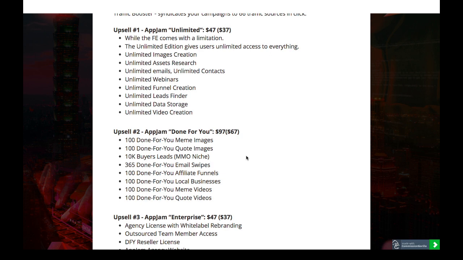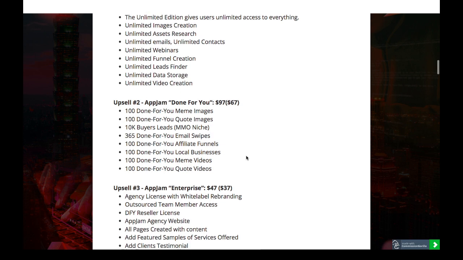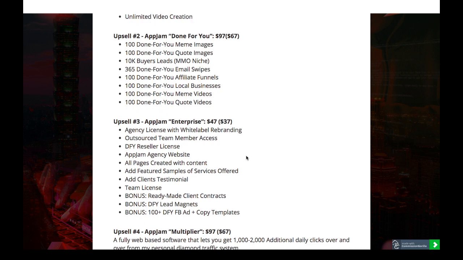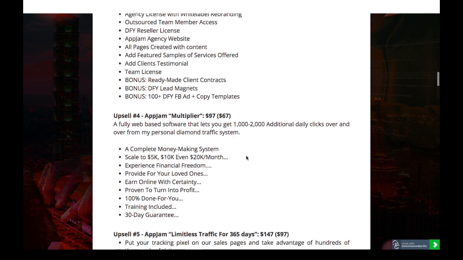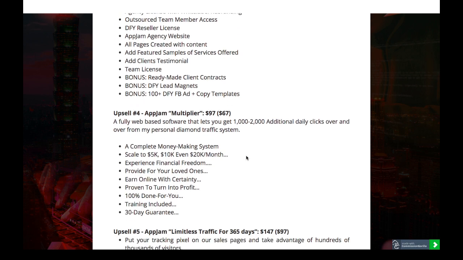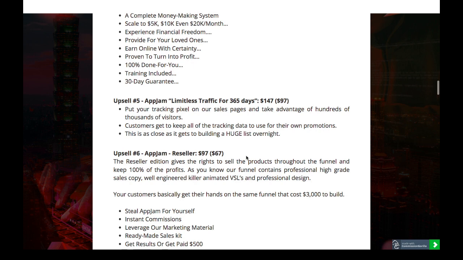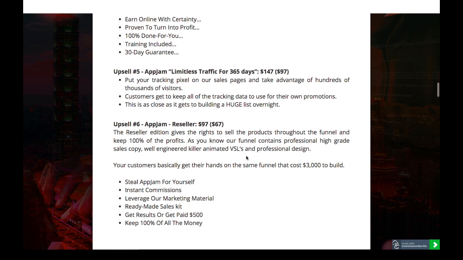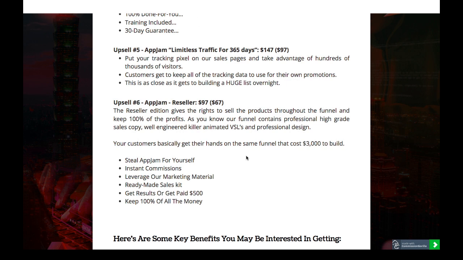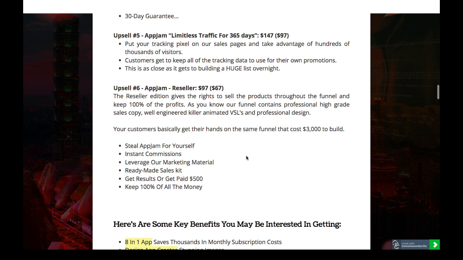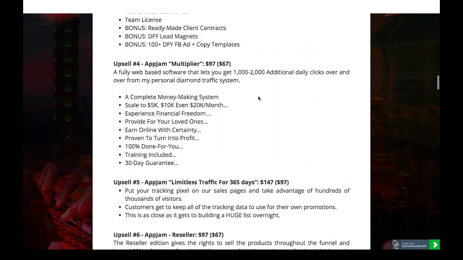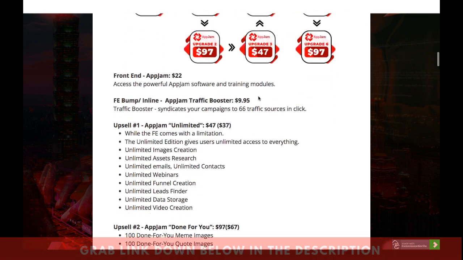Upsell number 2 is AppJam Done For You for $97 with a downsell of $67. Upsell number 3 is AppJam Enterprise for $47 with a downsell of $37. Upsell number 4 is AppJam Multiplier for $97 with a downsell of $67. Upsell number 5 is Lifetime Traffic for 365 days for $147 with a downsell of $97. Upsell number 6 is AppJam Reseller for $97 with a downsell of $67. So guys, this is all you're going to get with the front end of $22.